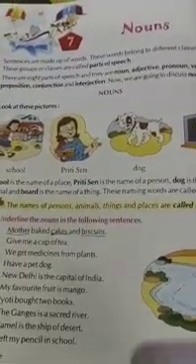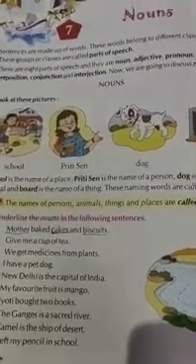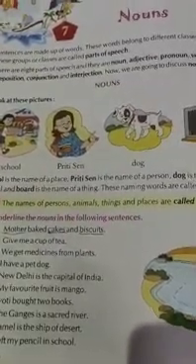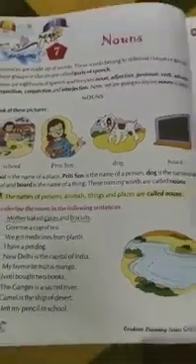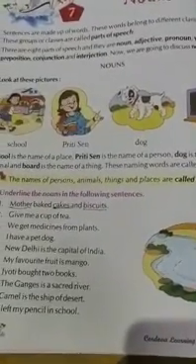So before starting nouns, here something is written. See, sentences are made up of words. These words belong to different classes or groups. These groups or classes are called part of speech. So what is written?